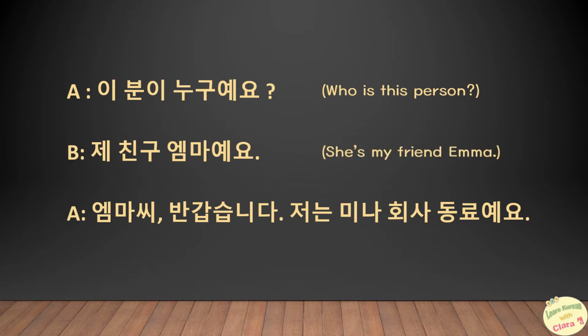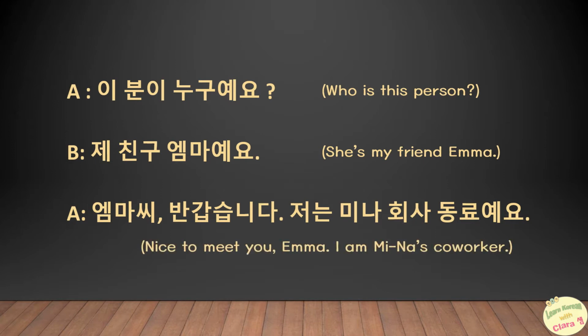She's my friend Emma. 엠마 씨, 반갑습니다. 저는 미나 회사 동료예요. Nice to meet you, Emma. I'm Mina's coworker. The points that we are going to learn in this video are about 제 친구 and 미나 회사 동료.